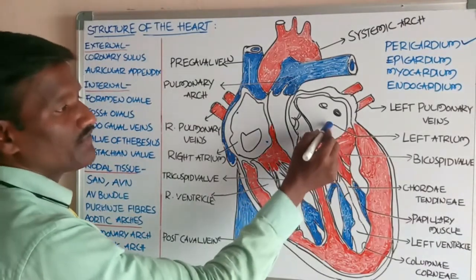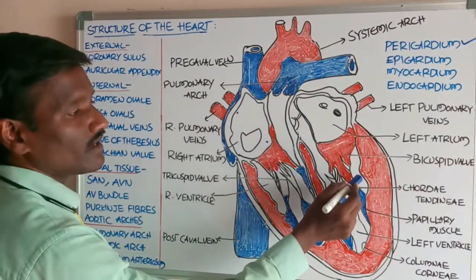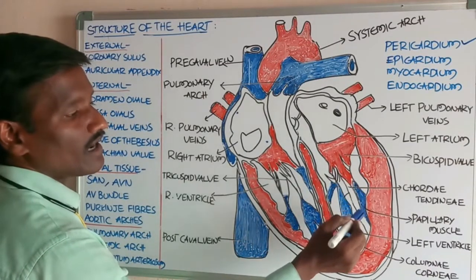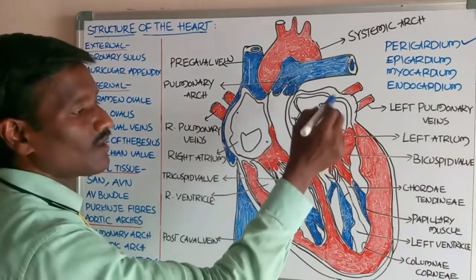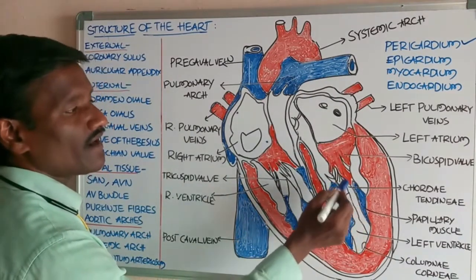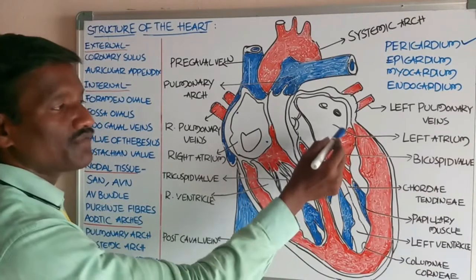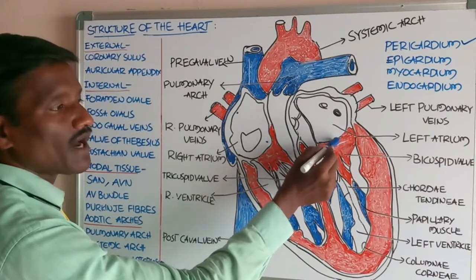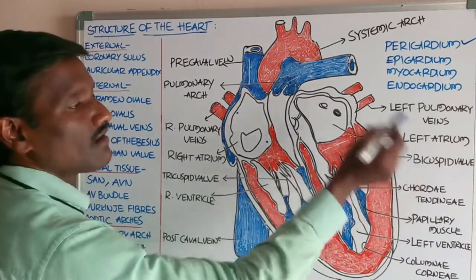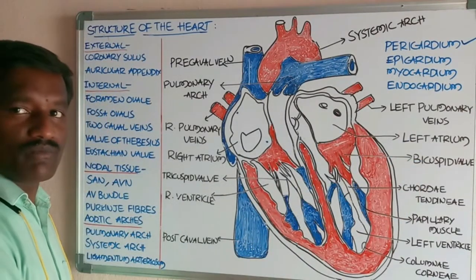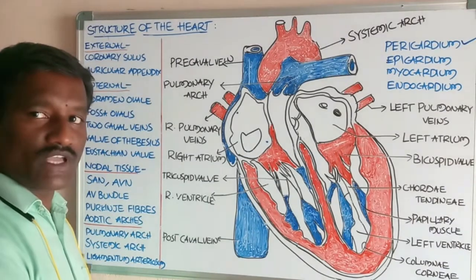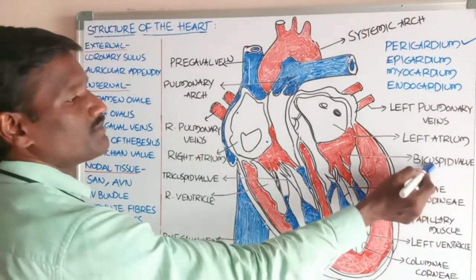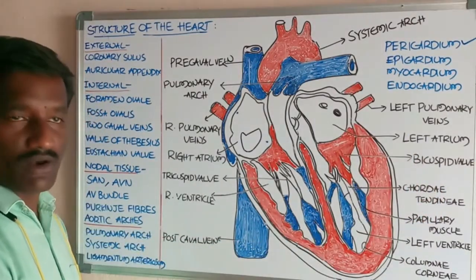Students, the left atrium opens into the left ventricle by the help of the left atrioventricular aperture. This is the pore or aperture, also with a valve, which is called the bicuspid valve. These are the two valves, the location of the bicuspid valve and the tricuspid valve. The bicuspid valve is also called the mitral valve.